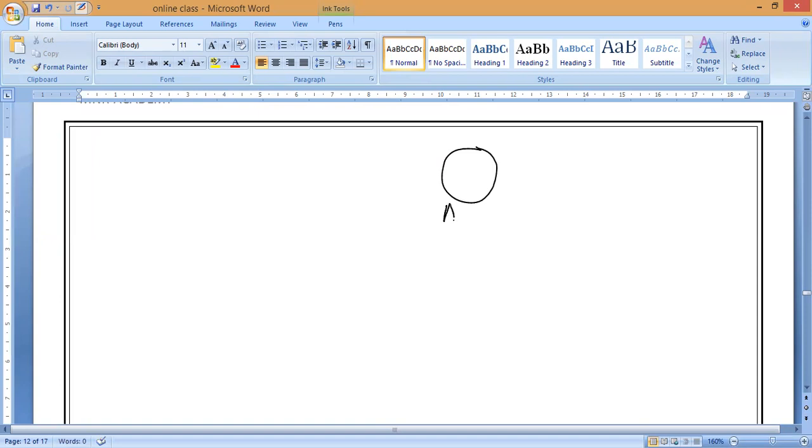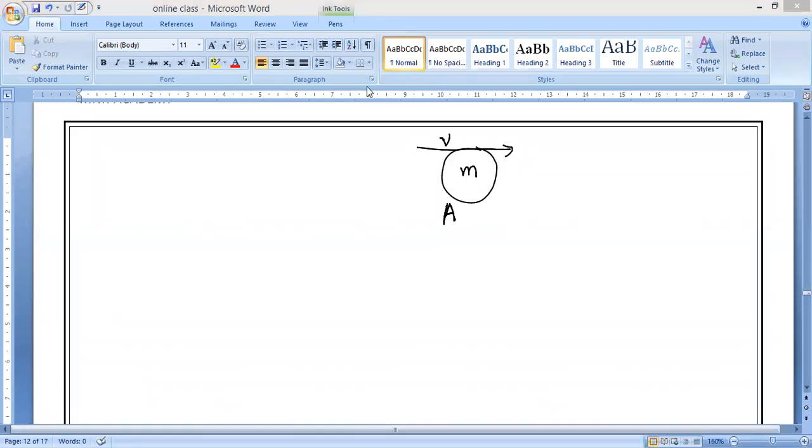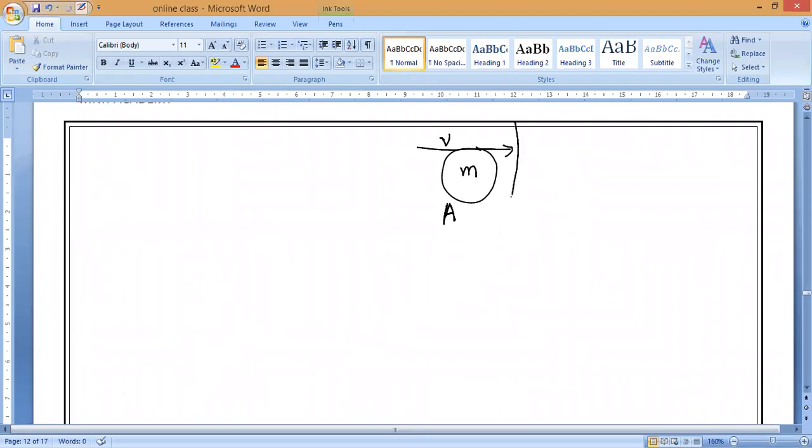So now the body is at position A, having some mass, and it is moving with the velocity small v. This is the velocity possessed by the body. So the velocity possessed by the body is v, and it is at position A and having mass m. Now, suddenly it is entering into some medium.